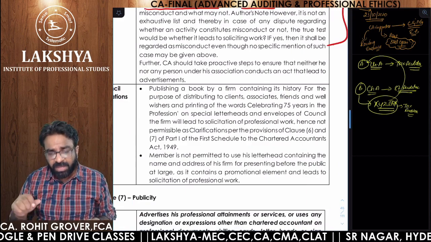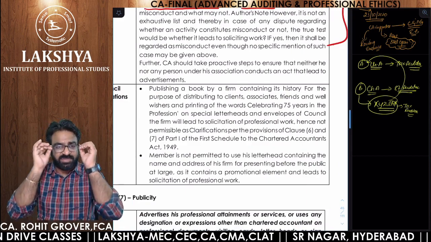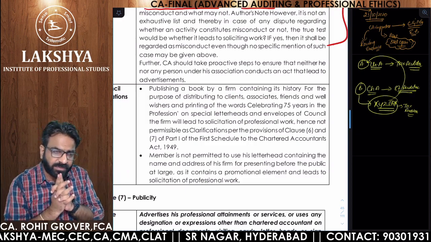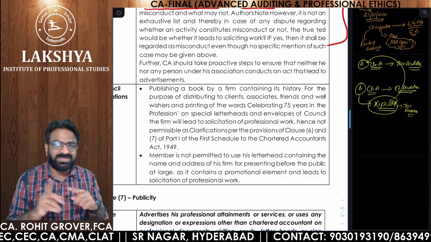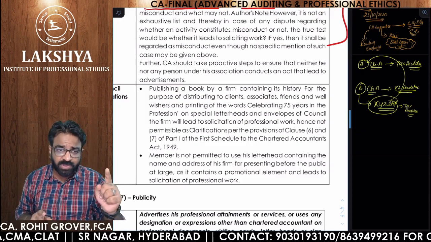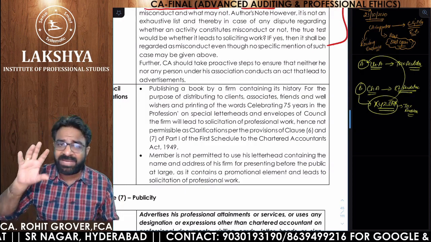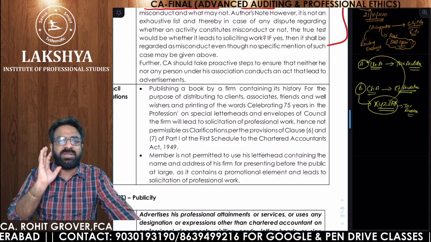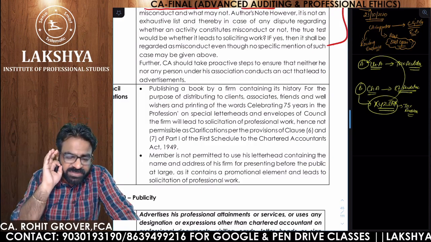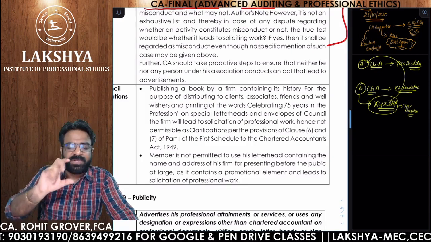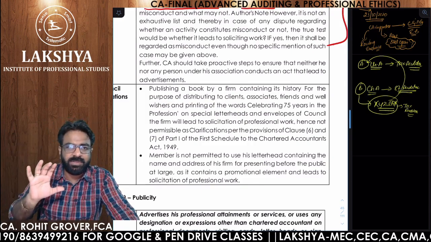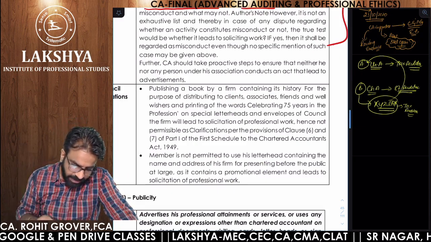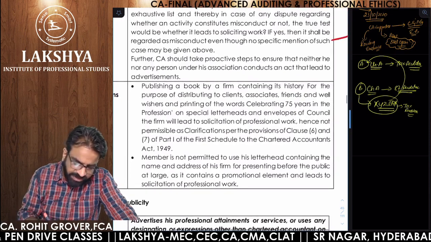And remember one thing, in clause number 6 and clause number 7, so many times confusion will come. What kind of confusion will come? Whether clause 6 will come or clause 7 will come. Because in the clause number 6 also, there are so many places where the advertisement has been talked about, and clause number 7 completely talks about advertisement only. So I will always suggest the student that it is preferable to mention clause 6 and 7 together. Clear? Yes sir, clear. So these are some of the decisions you will understand.